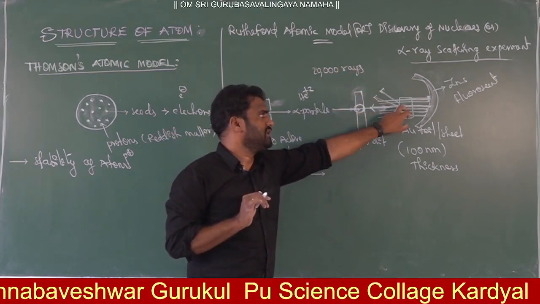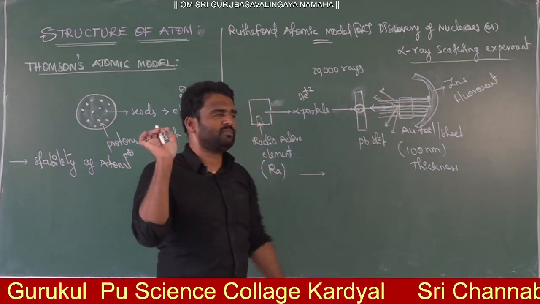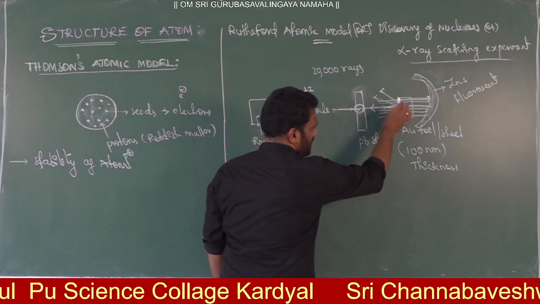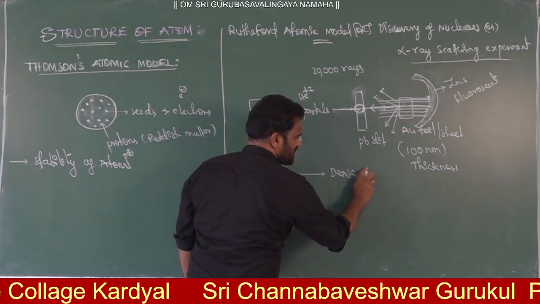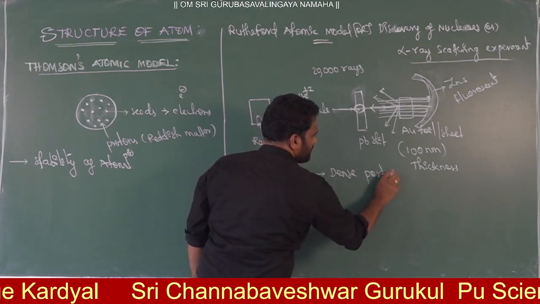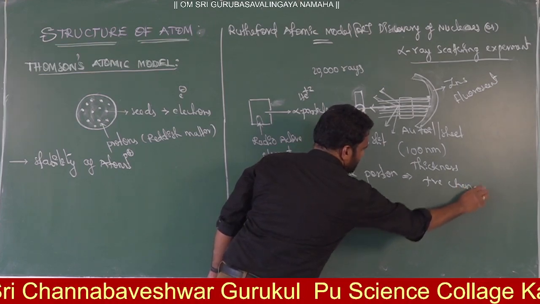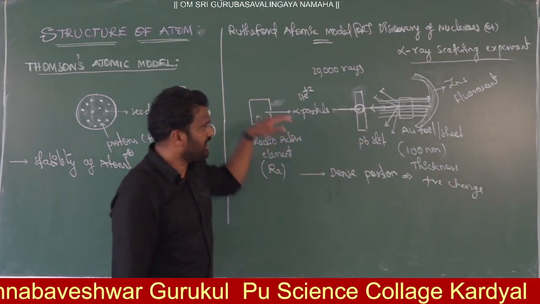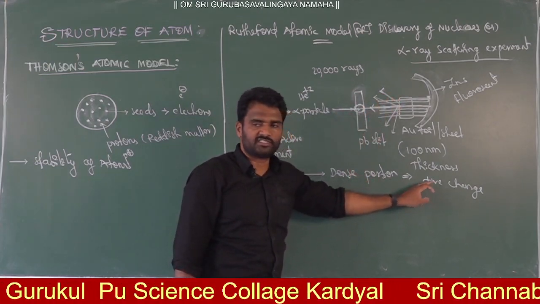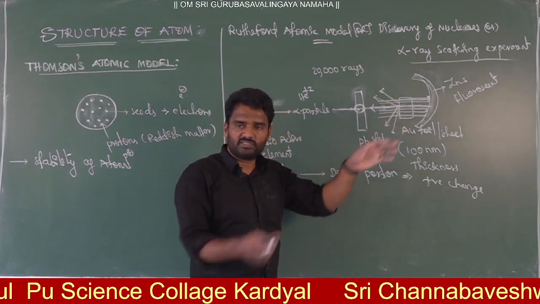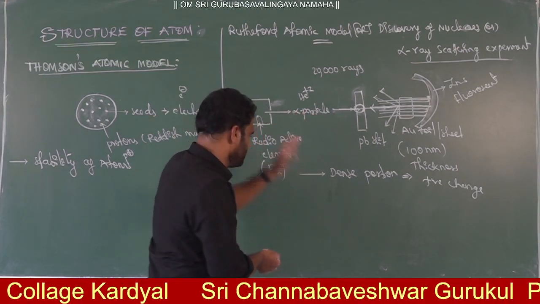Next, in any matter there is one small dense part. This small dense portion has positive charge. When alpha ray particles move very close to this positive charge, what will happen? Positive repulsion will take place, right? Yes or no?